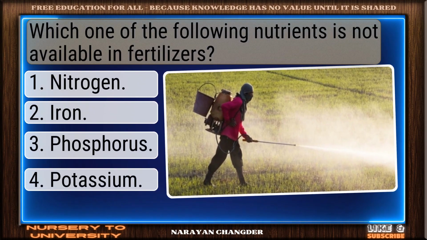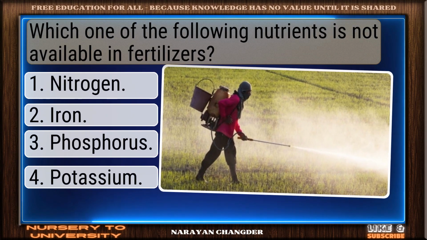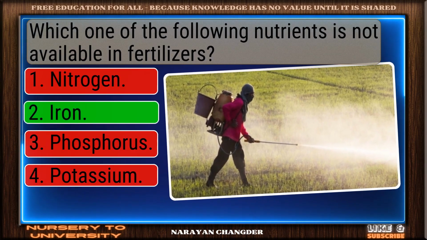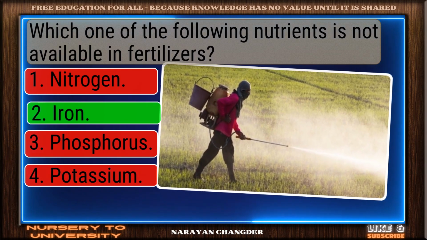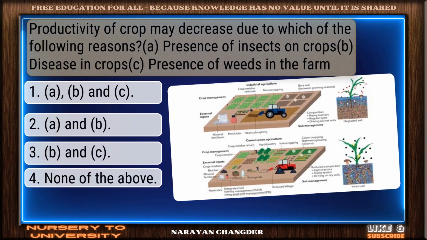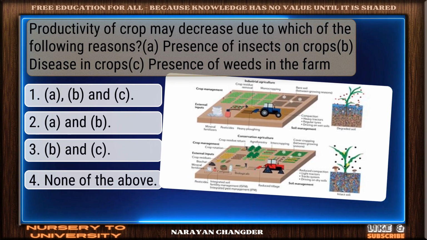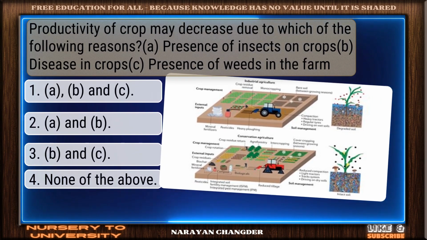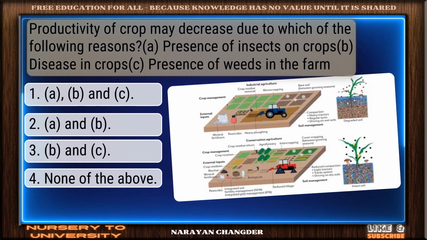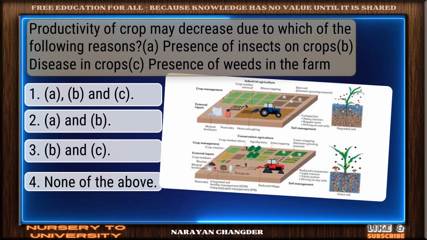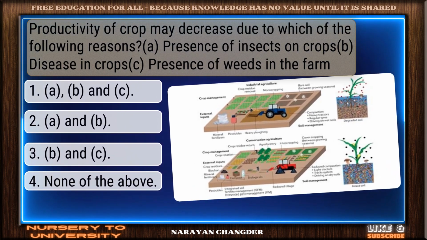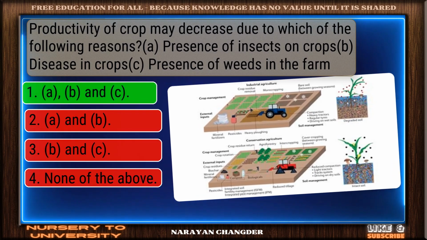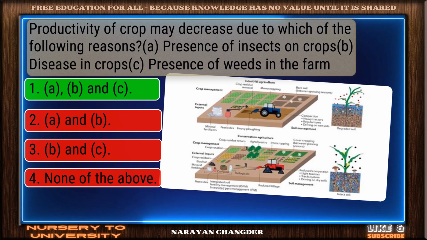Question number 6. Which one of the following nutrients is not available in fertilizers? Great thinking. Iron is the right choice. Question number 7. Productivity of crop may decrease due to which of the following reasons? Presence of insects on crops, disease in crops, presence of weeds in the farm. Great job, and that is the accurate answer.